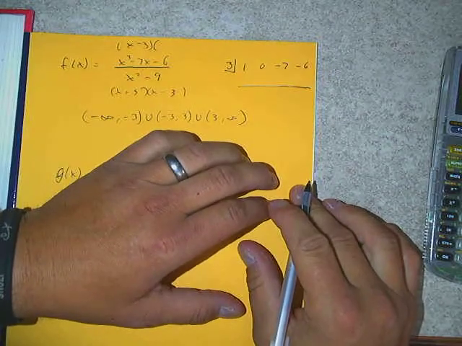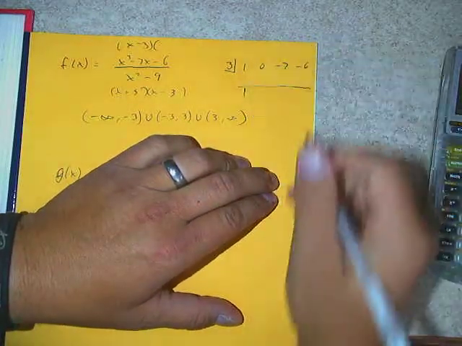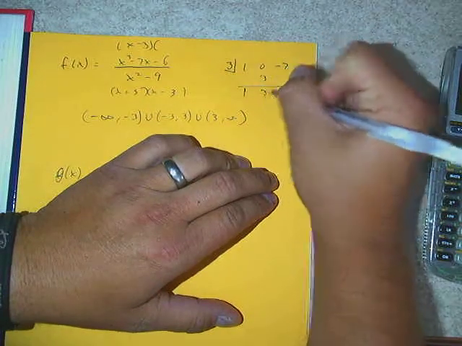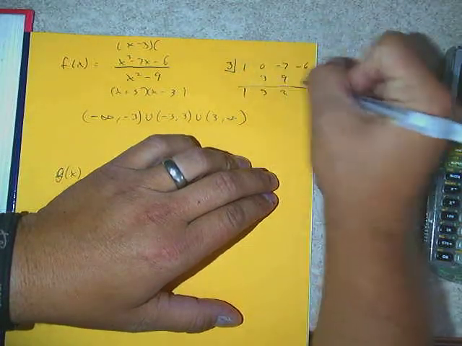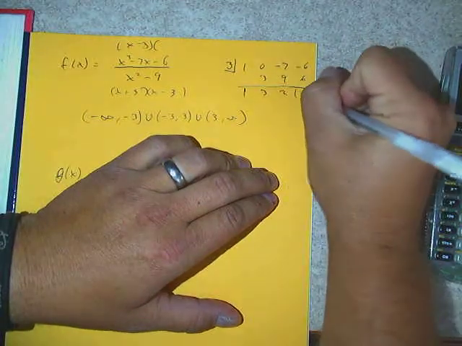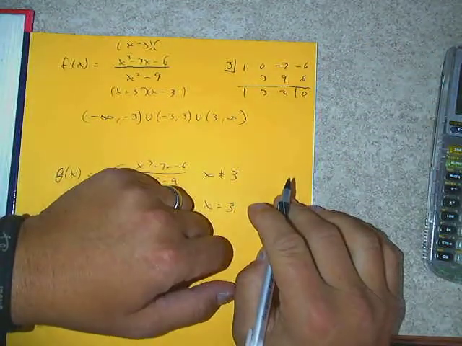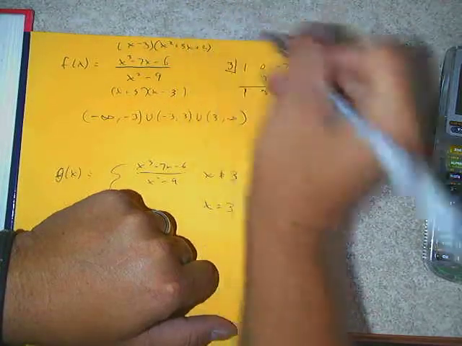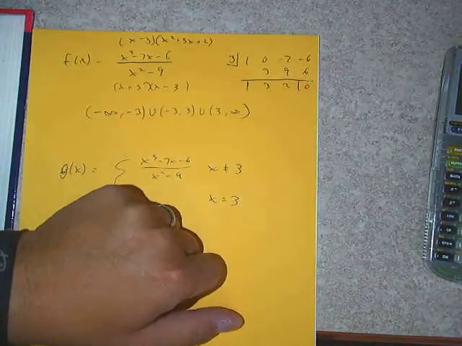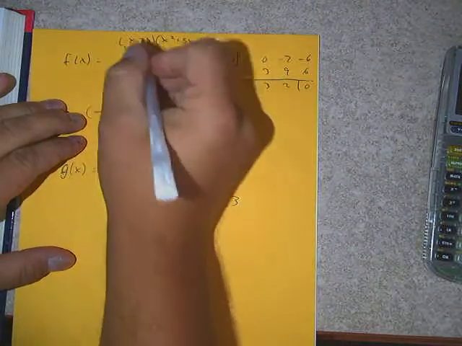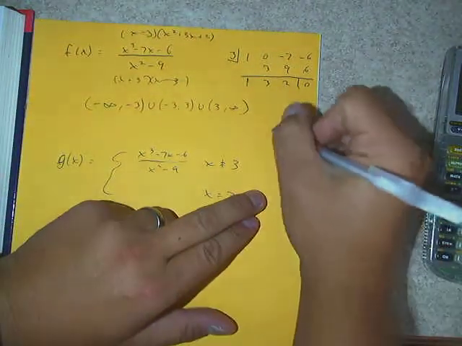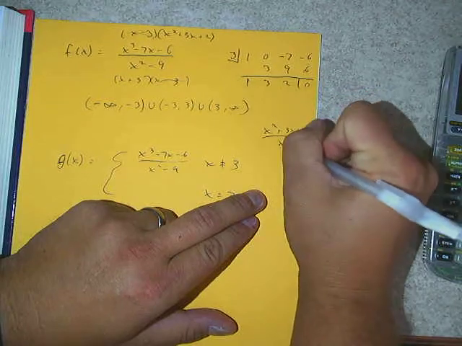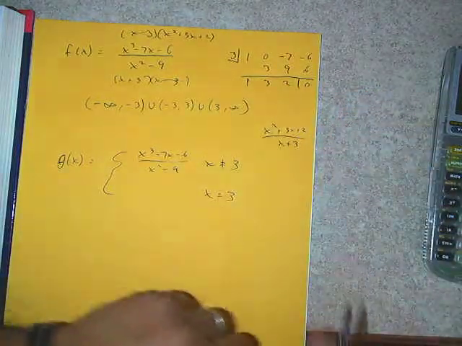And you could either do polynomial long division, okay, or you could do synthetic division and divide. We get 1, 0, -7, and -6. And so if we divide that to see what the other factor is, knowing that one factor is x minus 3, the procedure for synthetic division is bring down our 1, multiply by 3 and put it here, add, multiply, and we get a 0 remainder, which is good because we knew that was a factor. And so therefore the rest of the factor would be x squared plus 3x plus 2.